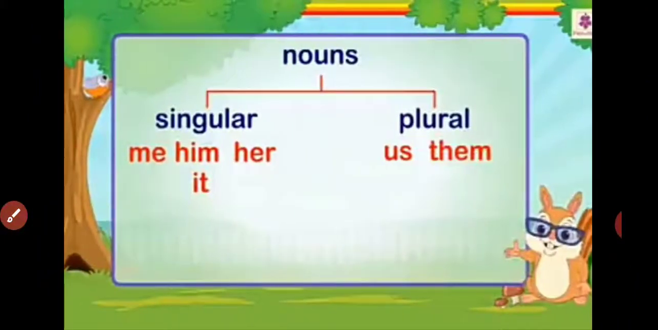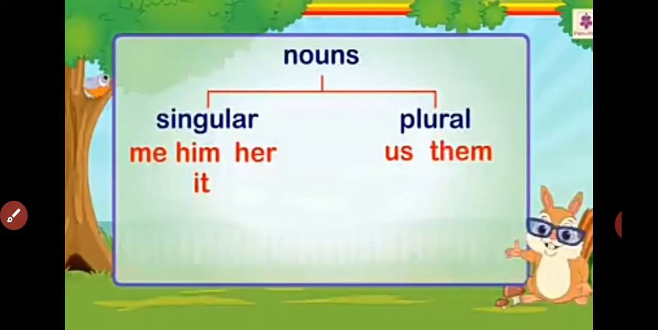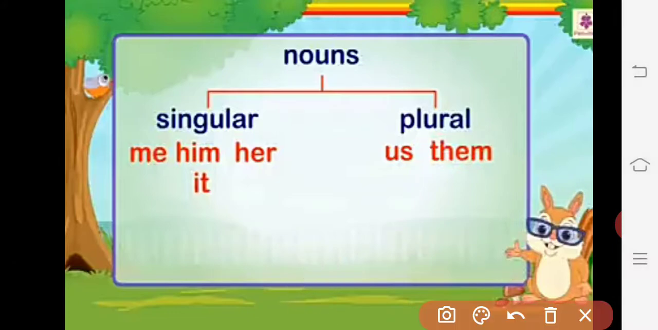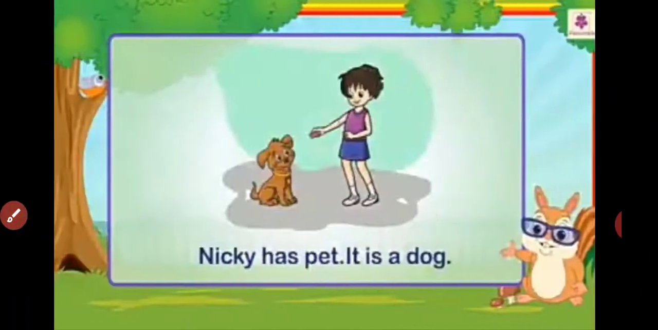So clear? Now see here, in place of that, me, him, her, it, us and them are again classified into two types. That is, one is singular and one is plural. See here, you find this is singular and this is plural. In singular you have to keep in mind these are the singular: me, him, her and it. These are the singular nouns. What about us and them? These are the plurals.